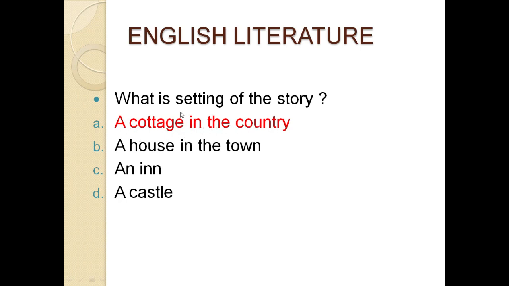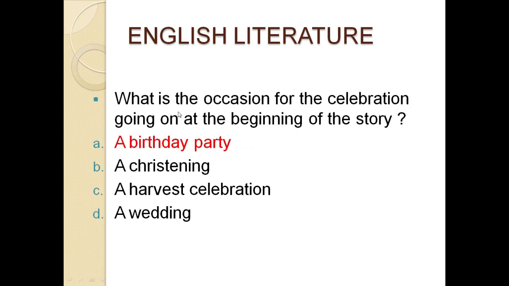And question number 5 is, what is the occasion for the celebration going on at the beginning of the story? Option A, a birthday party. Number B, a christening. Number C, a harvest celebration. Option D, a wedding. The correct option is a birthday party.